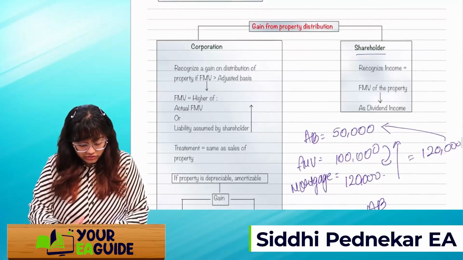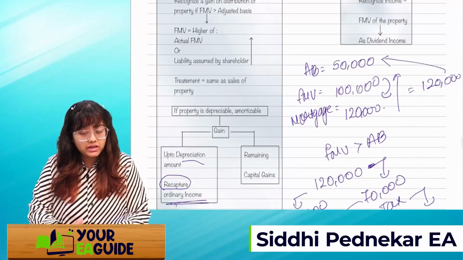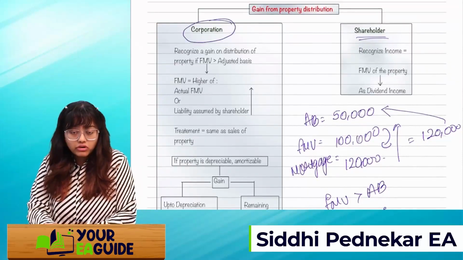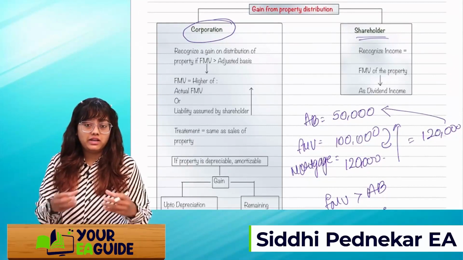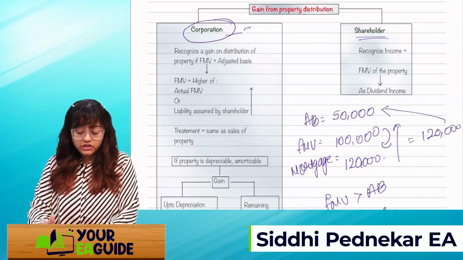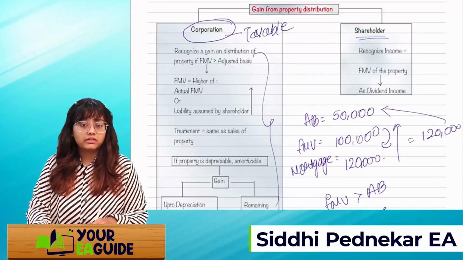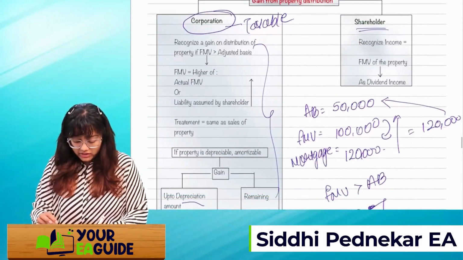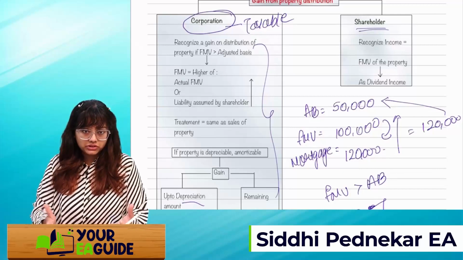Now, the shareholder will recognize income, that is the FMV of the property, as dividend income. See, this was from the point of view of the corporation. The corporation is giving up the asset, so what will be taxable for the corporation? That calculation will be done in this manner. You will compare the FMV with the actual liability, and then you will see the adjusted basis of that particular portion.